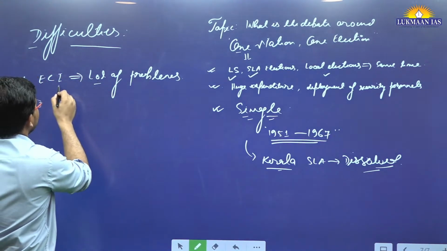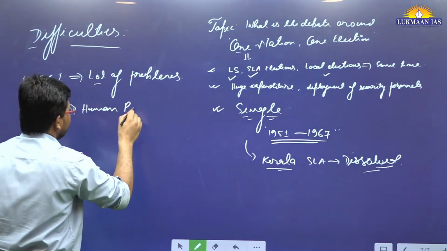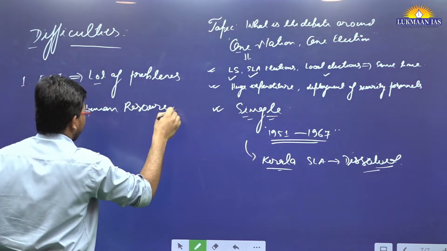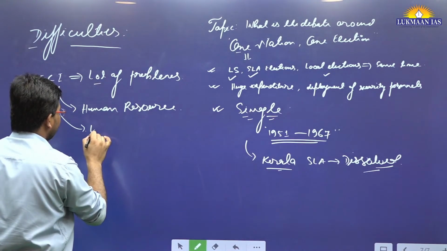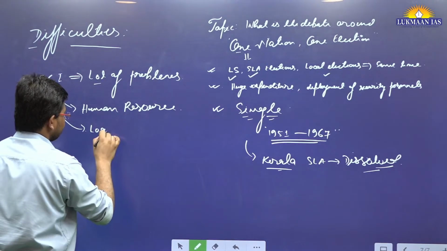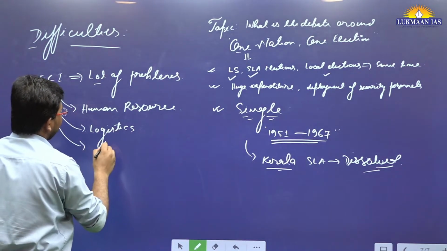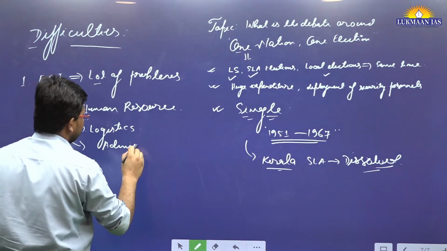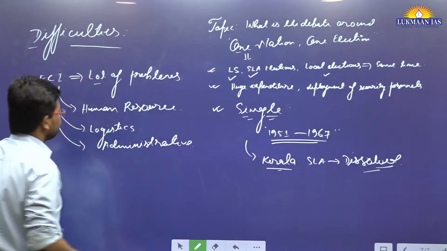So they have a human resource issue, an issue related to logistics, and administrative problems as well.